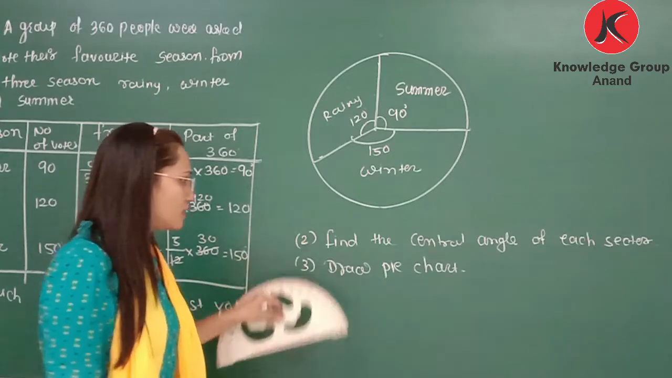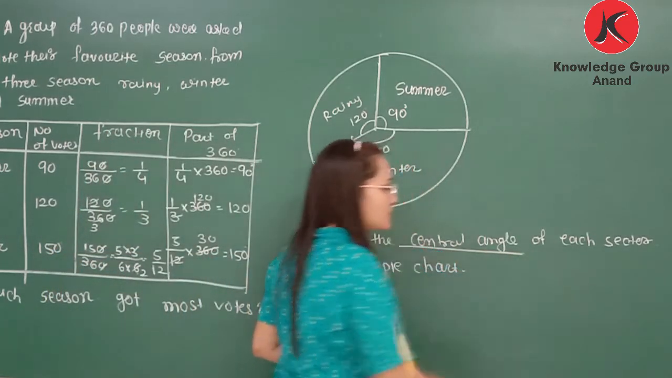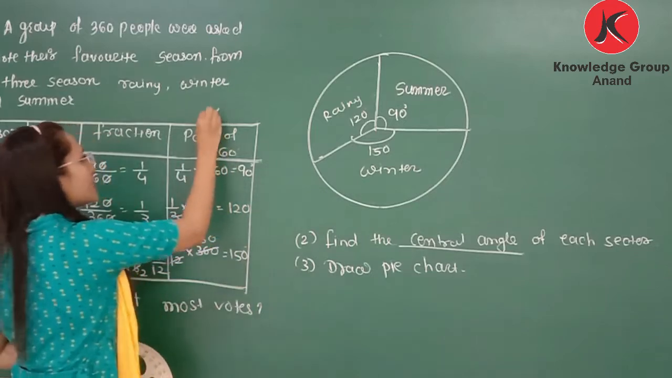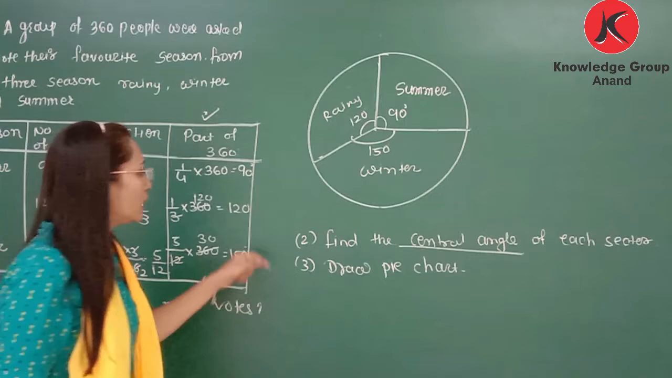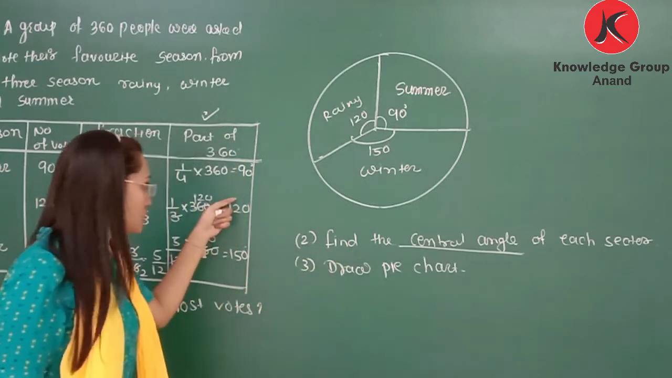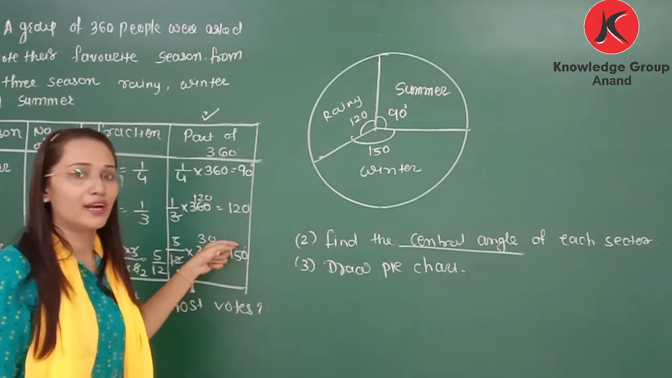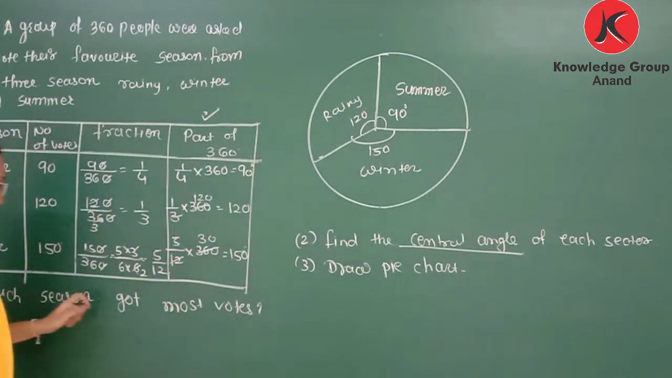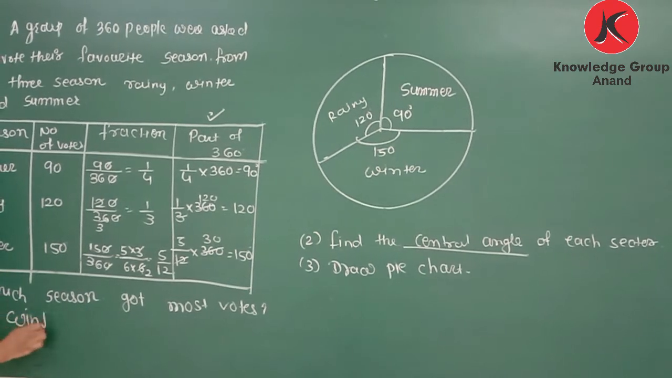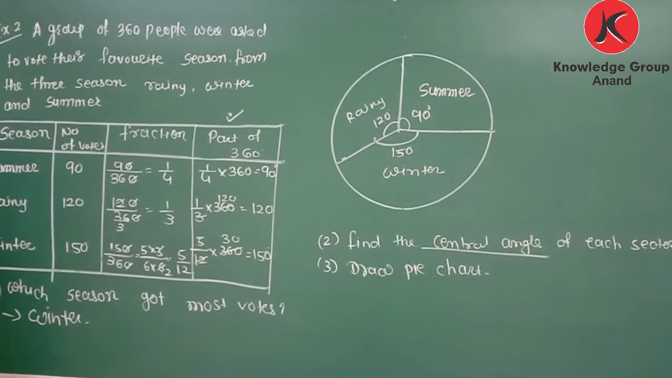Now in the question it is written, find the central angle of each sector. So this is nothing but the central angle. If the question is about finding the central angle, then the part of 360 will represent the central angle. Draw a pie chart, that is already solved. And the first question is, which season got the most votes? Here you can see winter. So you can write the answer: winter season got the most votes.